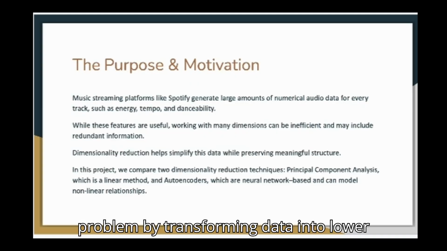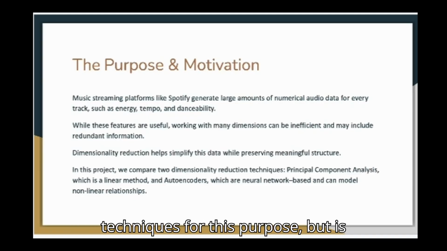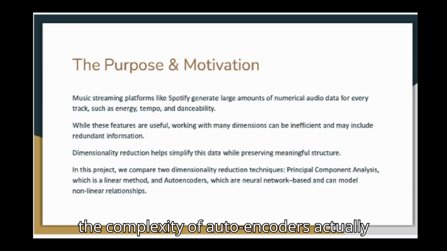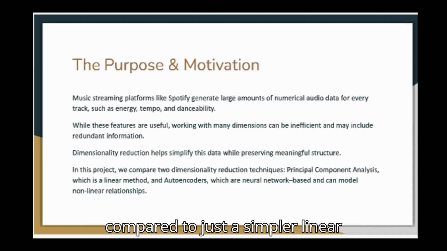Dimensionality reduction addresses this problem by transforming data into lower dimensional spaces while keeping the most important information. PCA is one of the most commonly used techniques for this purpose, but it is limited to linear relationships. Autoencoders, on the other hand, can learn non-linear representations, which may be better suited for complex data like audio features. This project was motivated by the question of whether the complexity of autoencoders actually leads to better feature representations compared to a simpler linear method such as PCA.